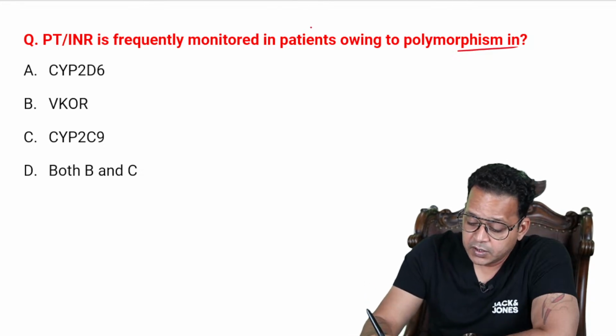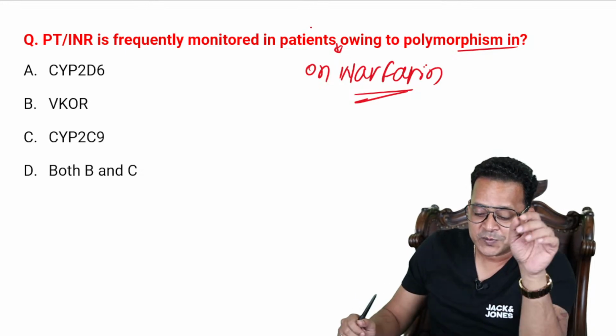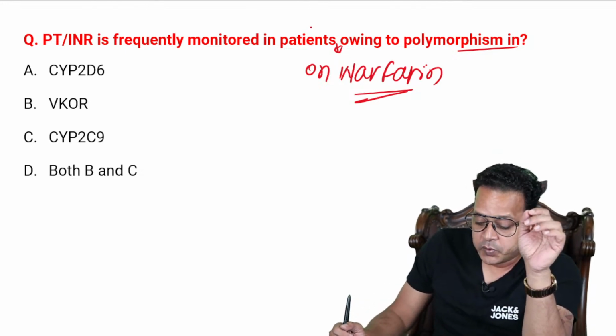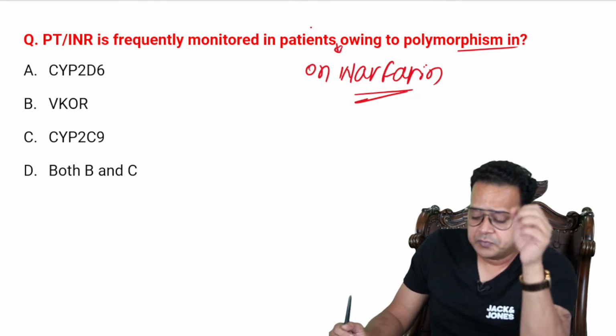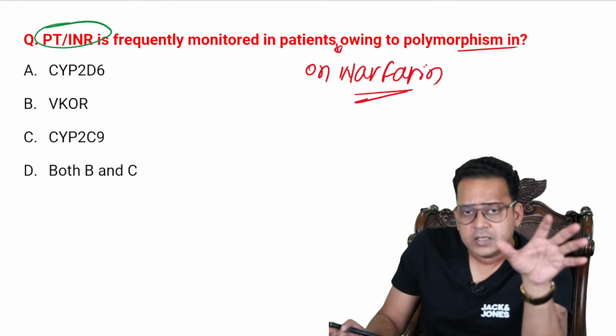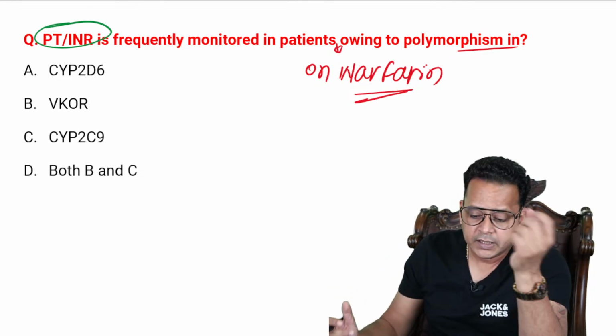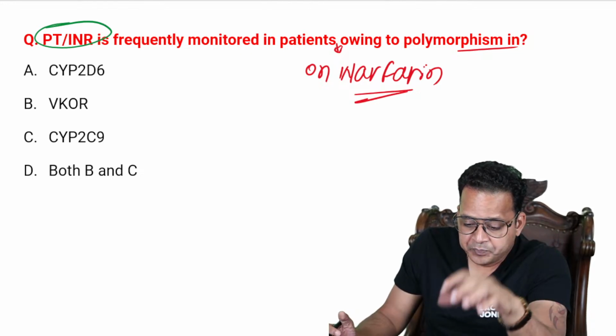Sorry, I forgot a word here: patients on warfarin. This is one word I forgot while making this MCQ. So PT-INR is frequently monitored in patients on warfarin owing to polymorphism. All of you know that on warfarin we frequently need to monitor PT-INR. That is a cumbersome job, so we have moved on to DOAC. So what is the answer, guys? A, B, C, or D?